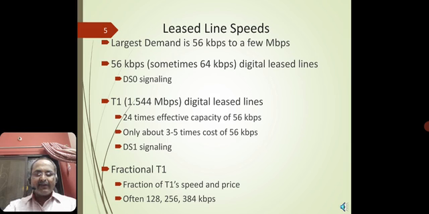This means that whether you want a speed of 128 kbps, or 256 kbps, which we call 2 times a T1 line, or 384 kbps, a 3-channelization, it will be allocated to you. It all depends on what kind of a lease line.